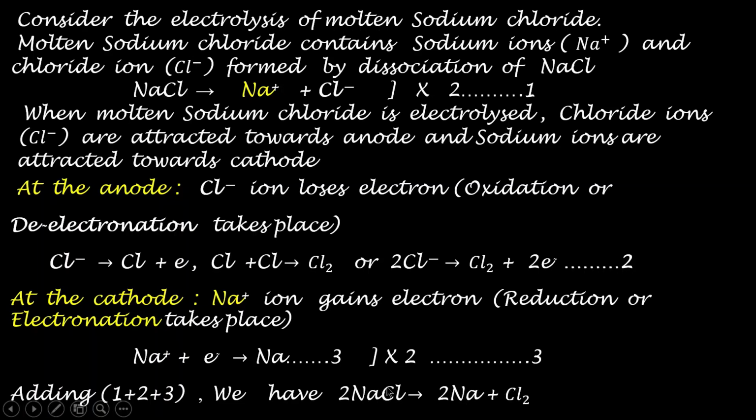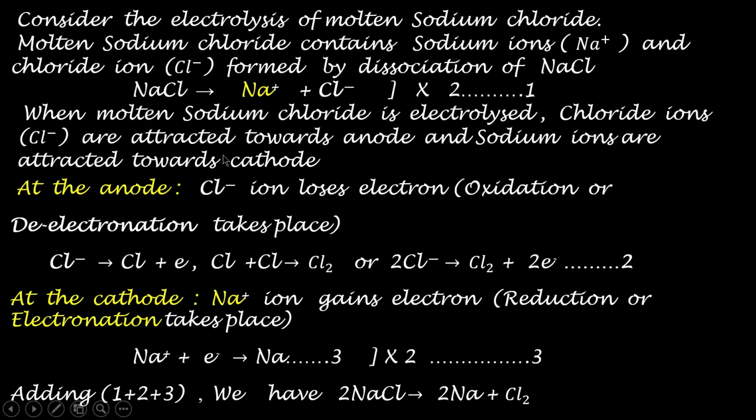But if we electrolyze aqueous sodium chloride, the same products are not formed. The products of electrolysis depend upon the nature of the electrolyte. If you take molten sodium chloride, you will get sodium at the cathode and chlorine gas at the anode, because molten sodium chloride contains only 2 ions, sodium ions and chloride ions.